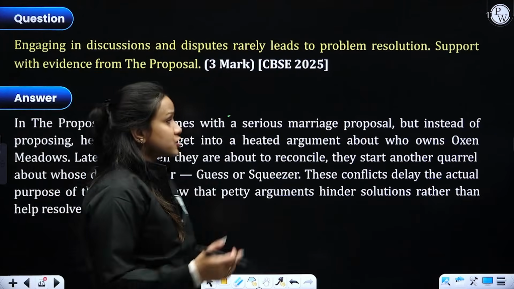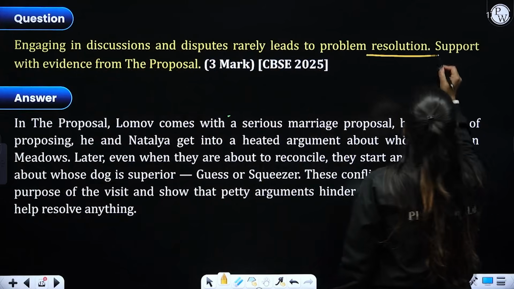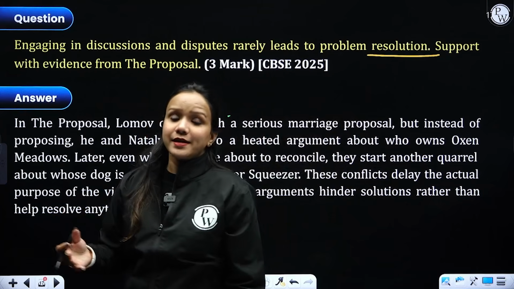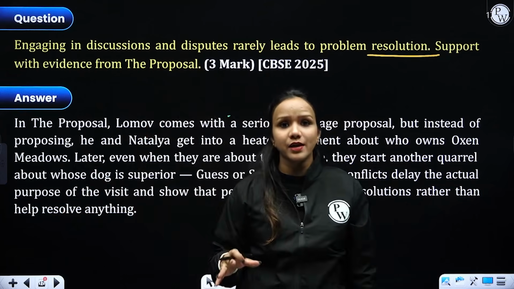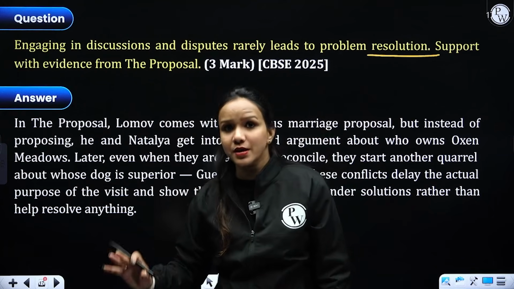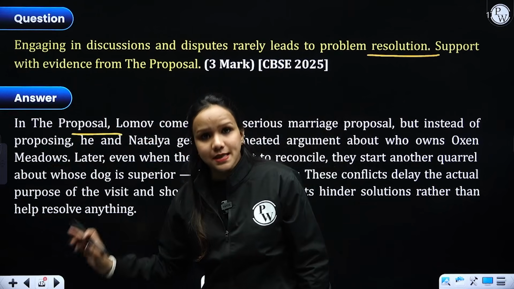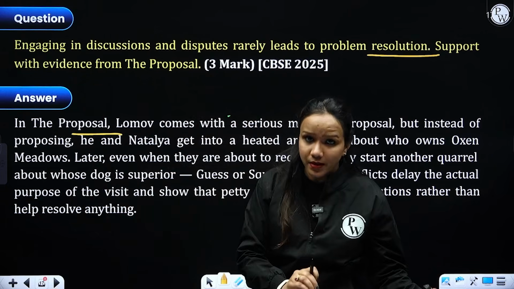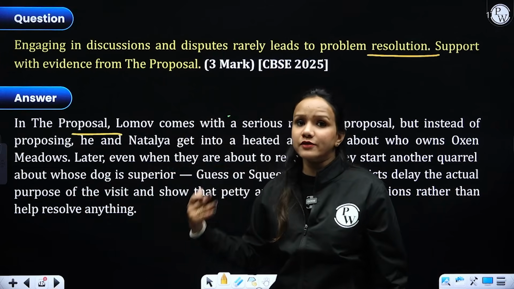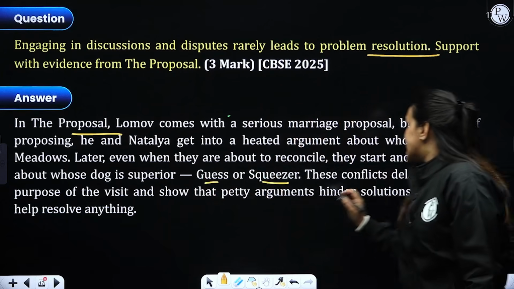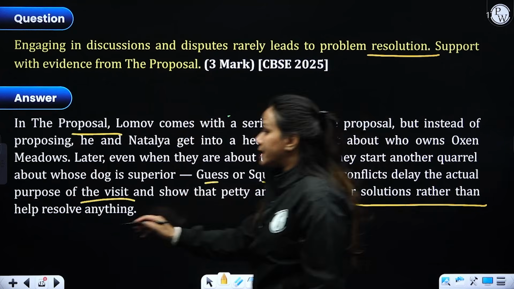Coming to our next important question, let's see. Engaging in discussions and disputes rarely leads to problem resolution. How are you going to support it, right? If you keep getting involved in silly fights and illogical arguments, you won't find any way of escaping it and you won't find any ways of resolution. Just like we have seen in The Proposal, when Lomov visits Natalia's place in order to propose to her on a very serious note, but ends up getting involved in a heated argument, right? First of all, about the ownership of the Oxen Meadows, and then about the superiority of their respective dogs, Squeezer or Guess. These conflicts delay the actual purpose of the visit